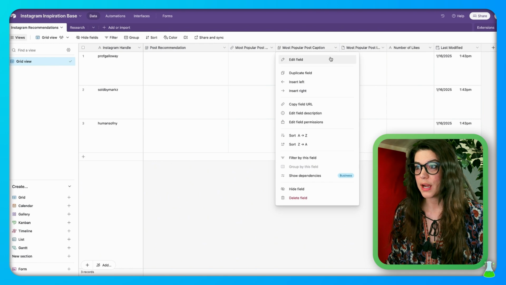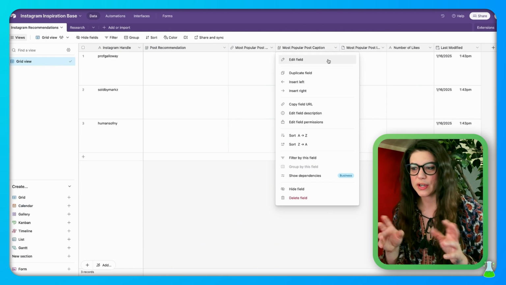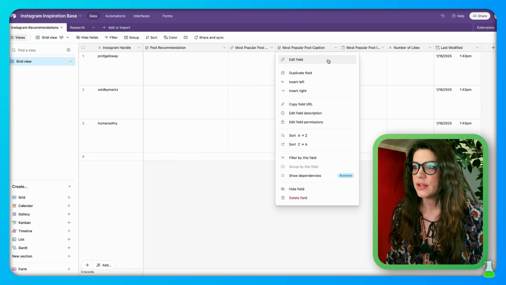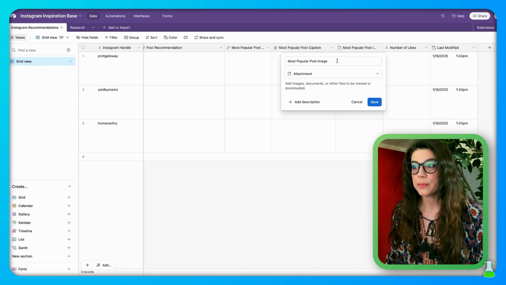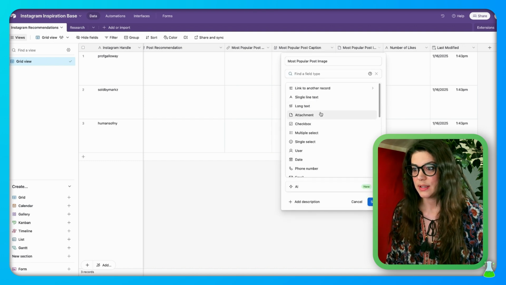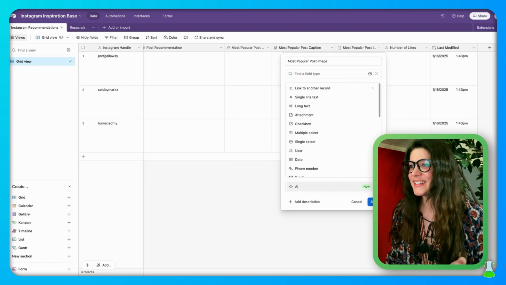We also have the most popular post caption. This essentially is the description that you type underneath your Instagram post. They call it a post caption. So we'll keep that the same here, and this is going to be a long text field. Then we have our most popular post image field, and this is going to come in as an attachment. It'll pull the image right in that's being used on Instagram. It's really, really cool.